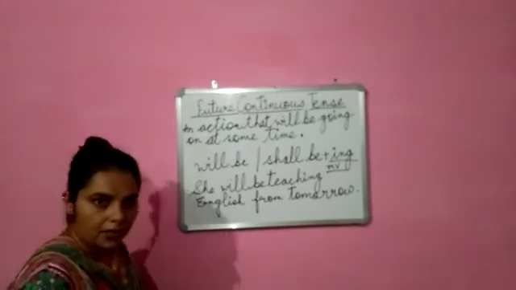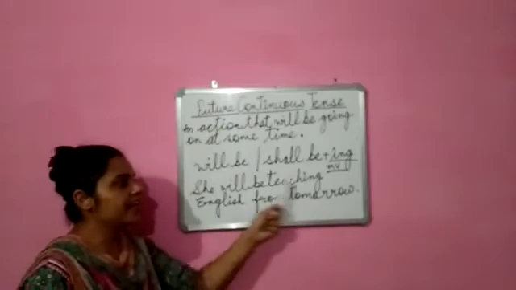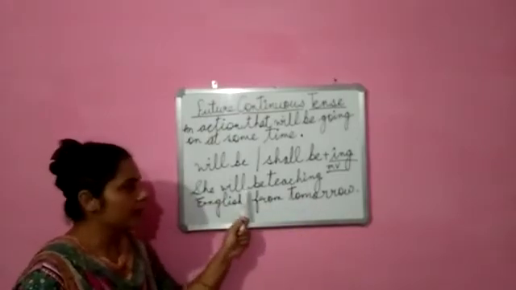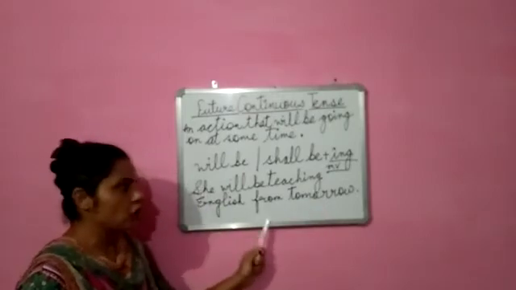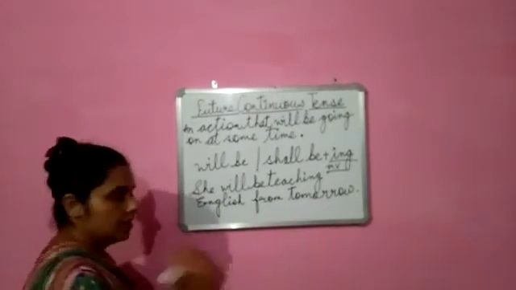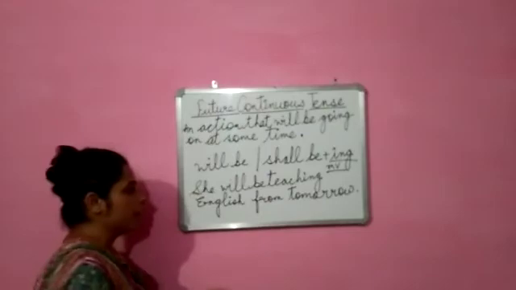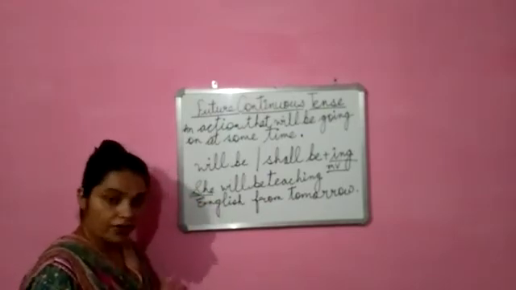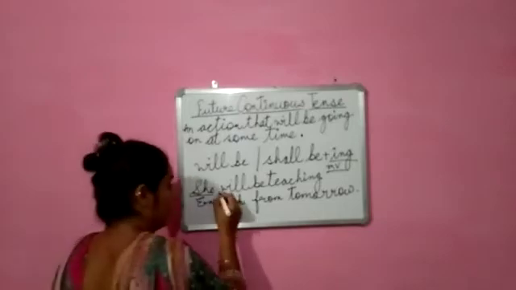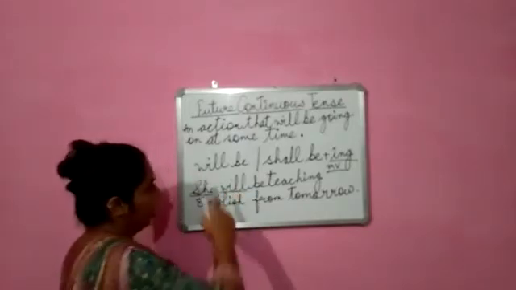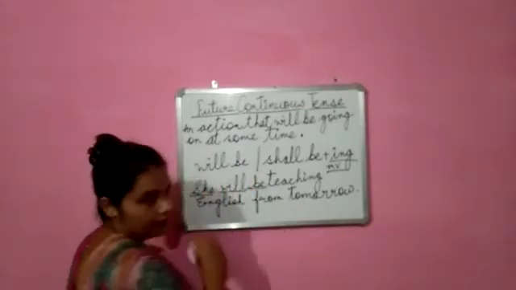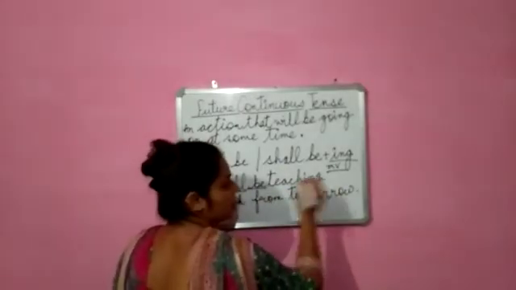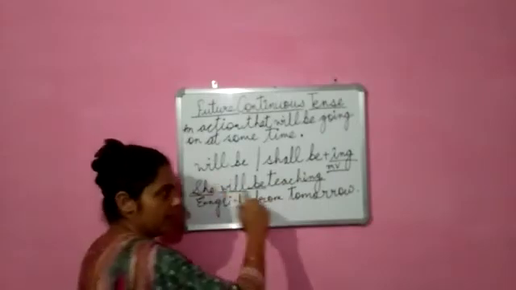See the example, she will be teaching English from tomorrow. Here, if I divide it according to the rule, see, she is the subject. With she, what do we use? Will. According to the rule, be. Teaching, now this is the ing form. What is the main verb here?